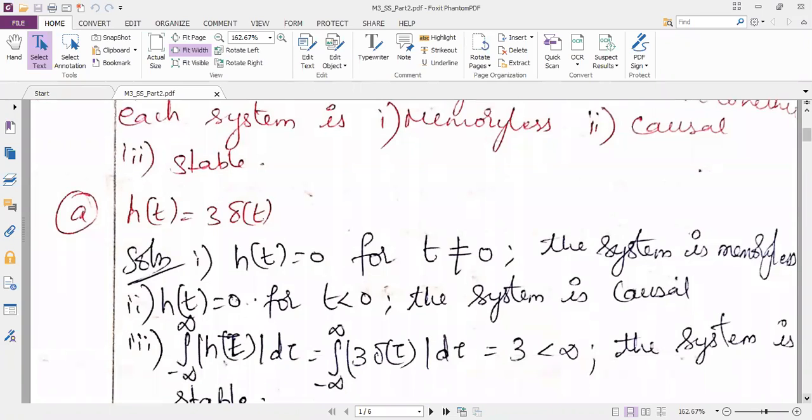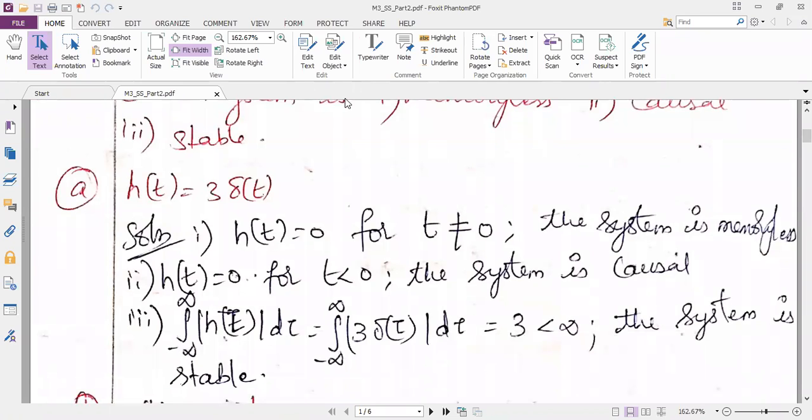And the last one is, since it is a continuous time signal, I have to take the formula integral minus infinity to plus infinity magnitude of h of tau d tau, which is equal to integral minus infinity to plus infinity. I'm just substituting the h of t given in the question in terms of tau, because the formula is in terms of tau. T values we are replacing with tau.